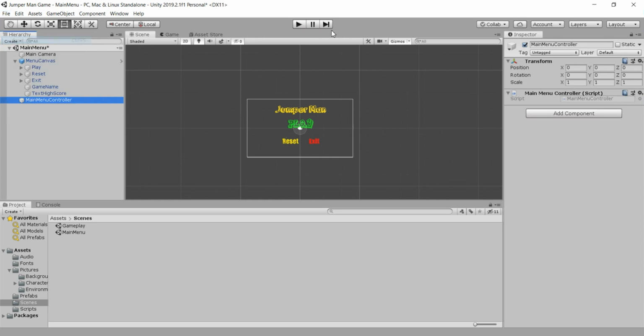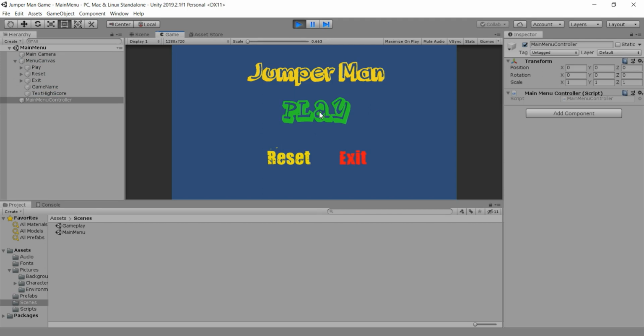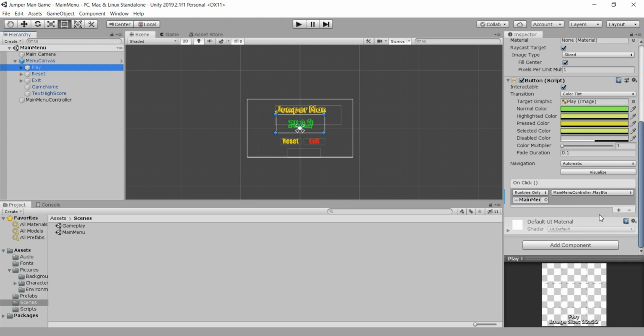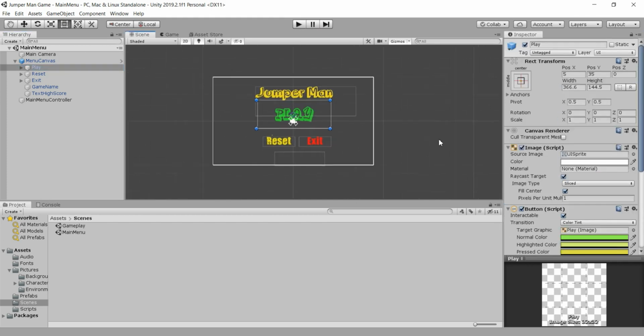So I will save this scene and go here and play this game in order to test our play button finally. Now we are in our main menu scene, and when I go here and click the play button, nothing happens. Why? I don't know. We are going here to the play button one more time just to see what is wrong with this. I don't know what is really wrong with this, so we need to fix it.